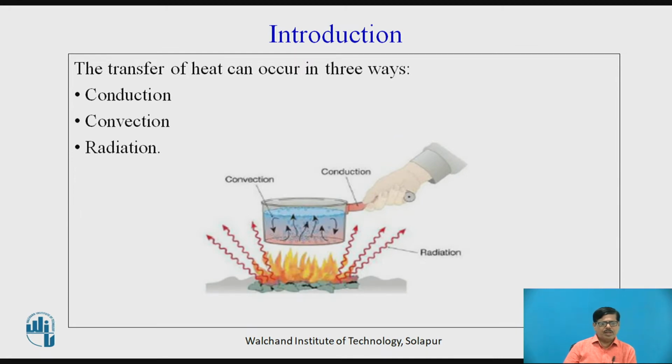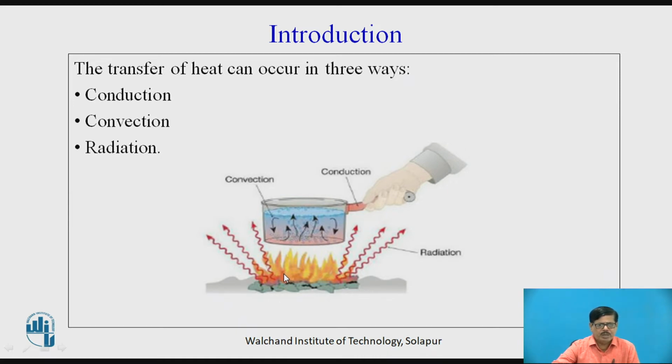Now let us see from this picture how we can understand the three modes of heat transfer: conduction, convection and radiation. In this figure we can see a pan in which we are heating a liquid, and this pan is not directly in contact with the fire. There is a gap.